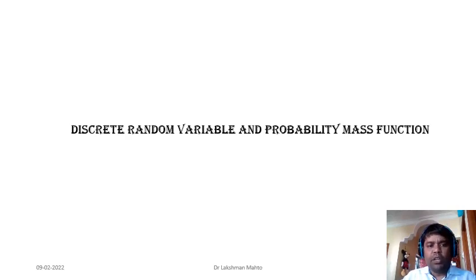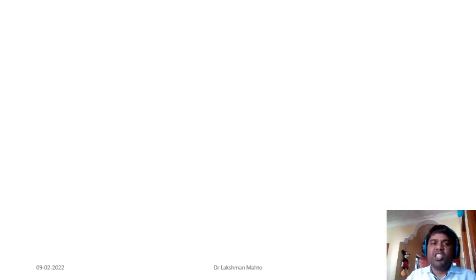Coming to the first part, discrete random variable and probability mass function, I would like to first introduce the discrete random variable. What is this? And how does it introduce a partition in the sample space?